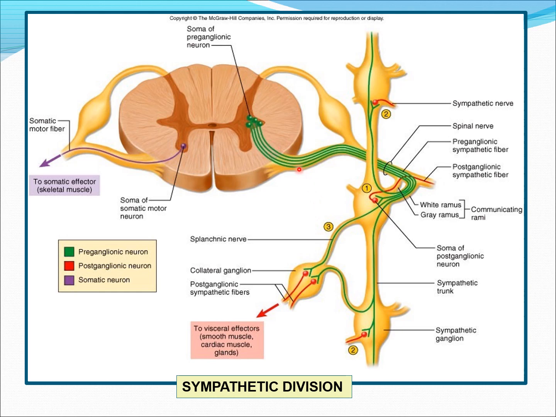It originates here. It comes to first ganglion of the sympathetic chain, but it does not synapse there. It bypasses this ganglion and comes to the collateral ganglion or prevertebral ganglion for synapsing. Then postganglionic fibers go to the target tissue. That is the third mechanism.